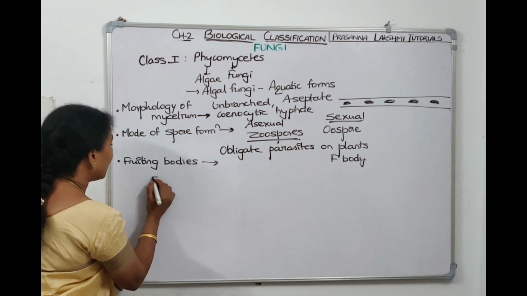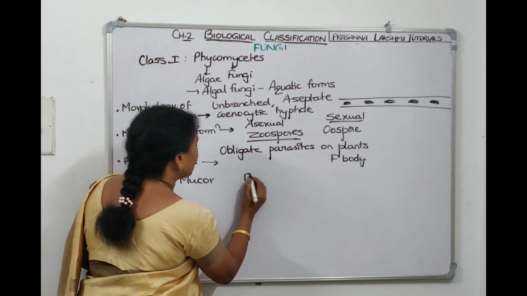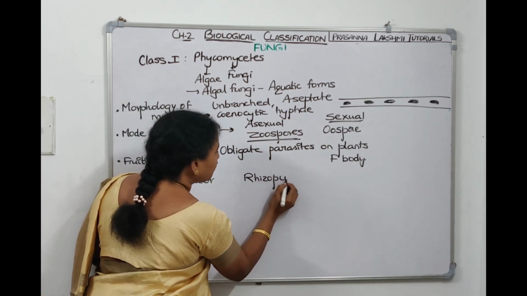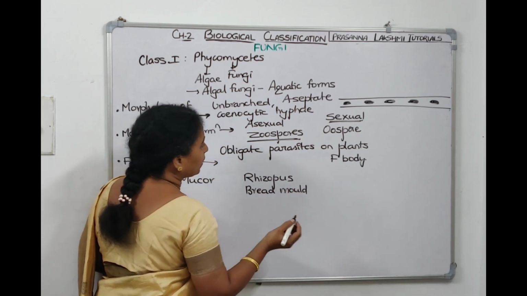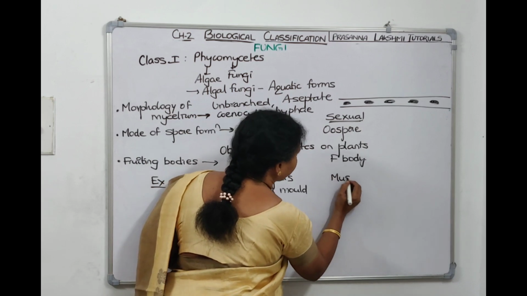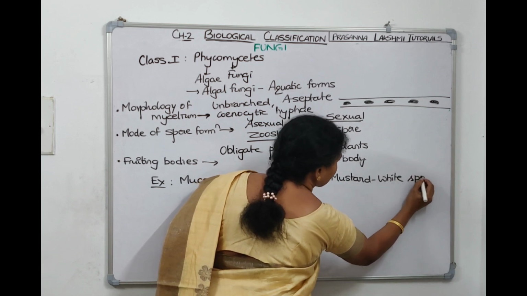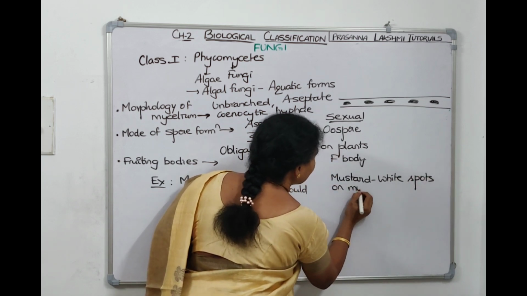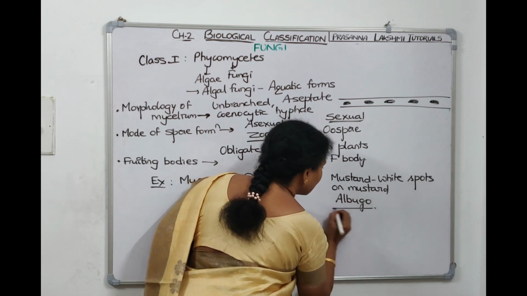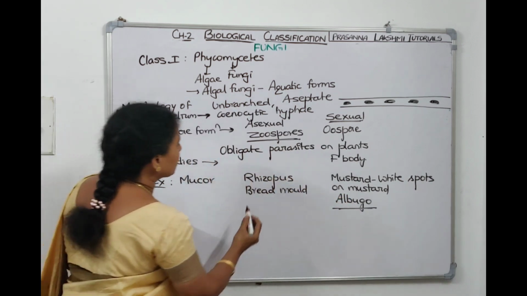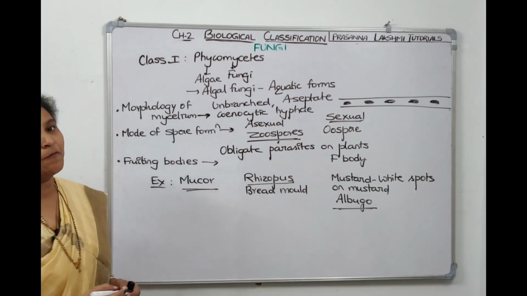Now we have to see the examples. The first example is Mucor. The second example is Rhizopus. Rhizopus is commonly called bread mold. And the third one causes disease in mustard. It causes white rust in mustard, white spots on mustard. It is called Albugo. So the 3 examples: Albugo, which is parasitic on mustard; Rhizopus, which spoils the bread; and Mucor. These 3 are the examples of Phycomycetes.